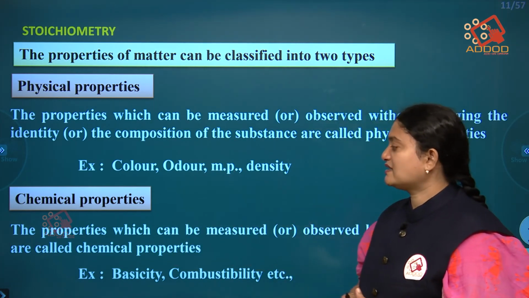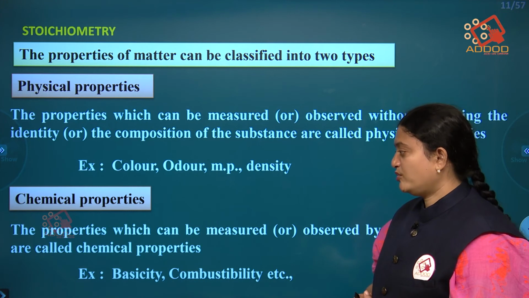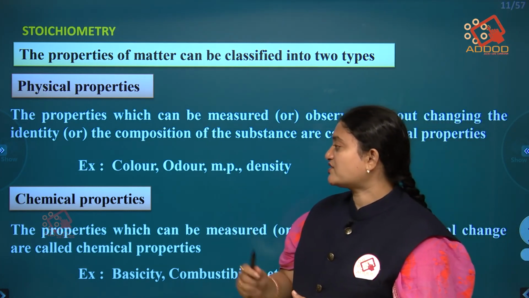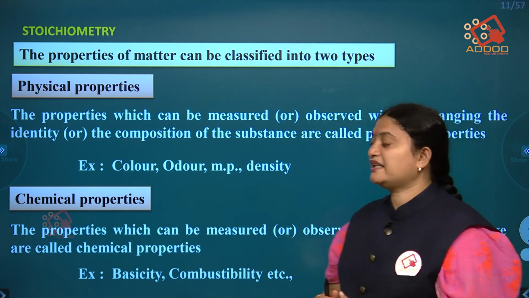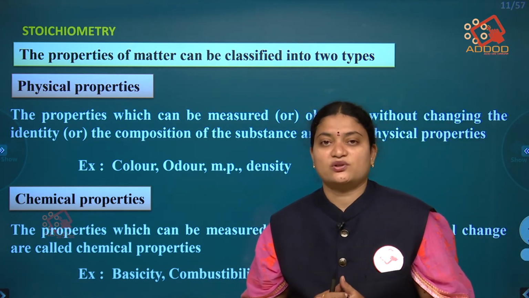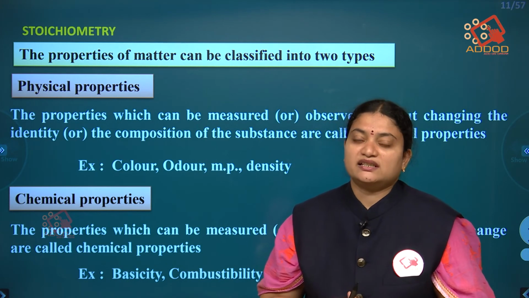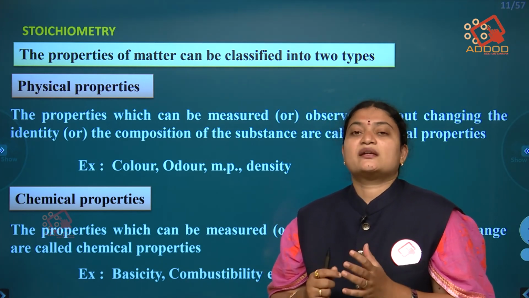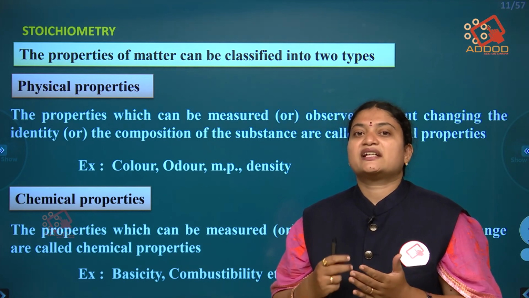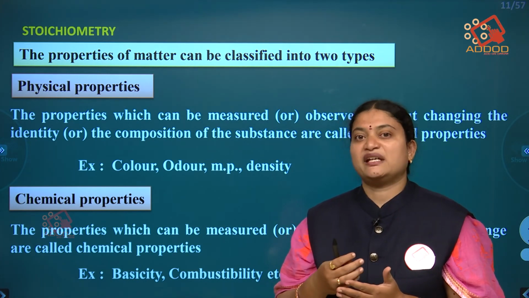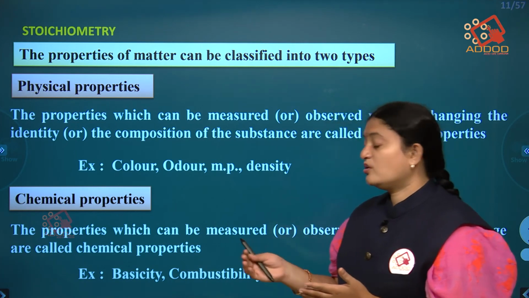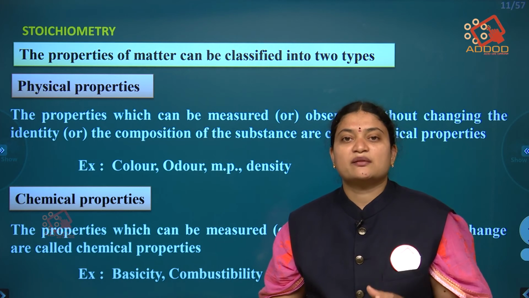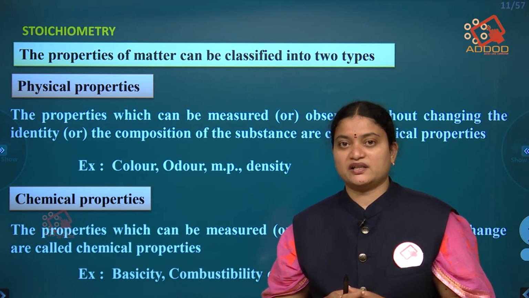Coming to the chemical properties. Chemical properties are the properties which can be measured by a chemical change. These are acidity, basicity, and combustibility.